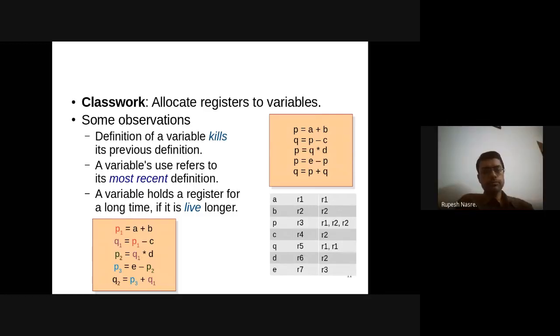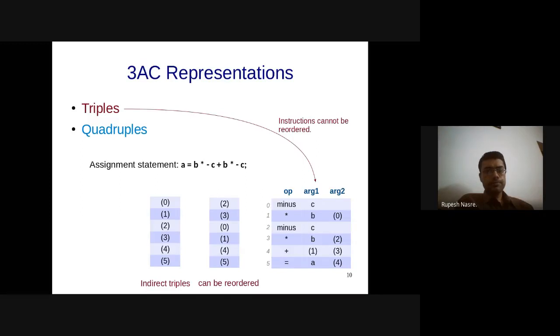Okay. The question is: what is the advantage of triples over quadruples? Let's go back. Triples essentially reduce the storage that we have for different expressions. That is the only advantage. If you have to use indirect triples, then there is no advantage of using triples over quadruples. That is proposed because in case you already have a triples representation in your IR, then to make it work for reordering instructions, you can use indirect triples.